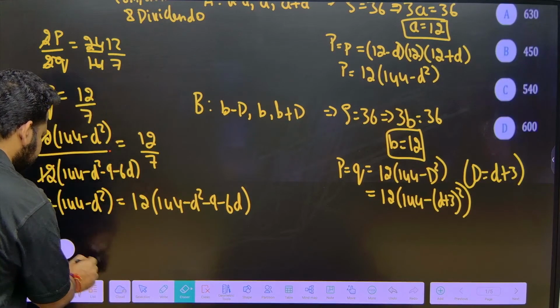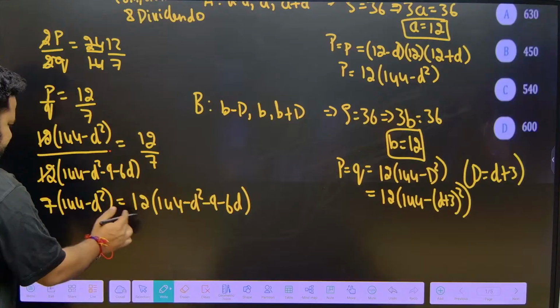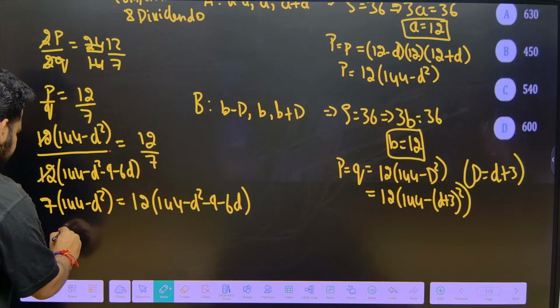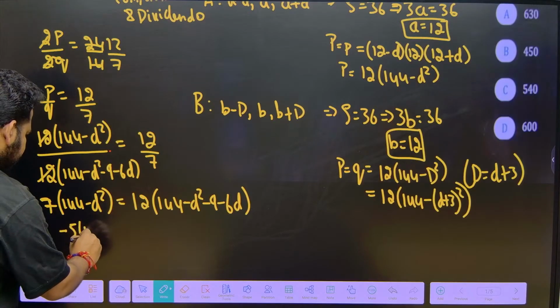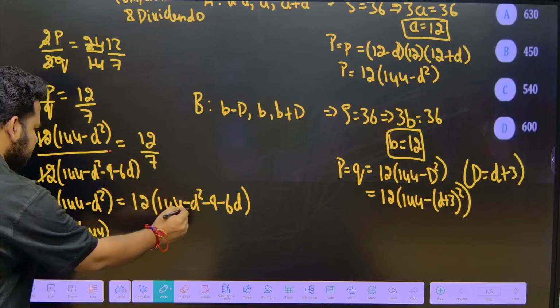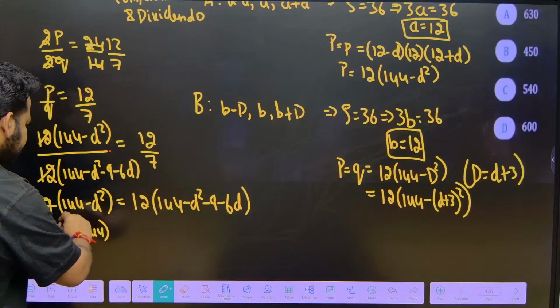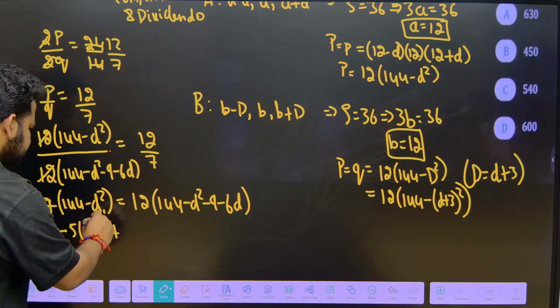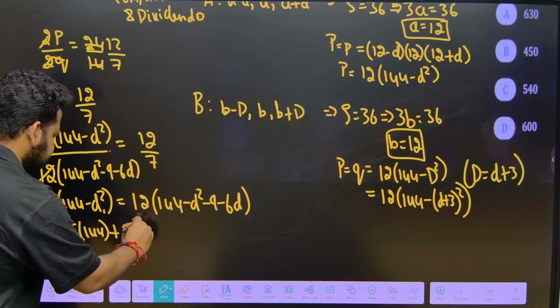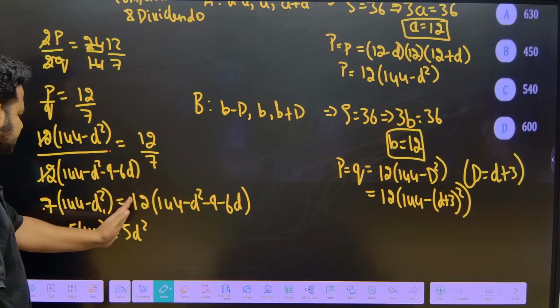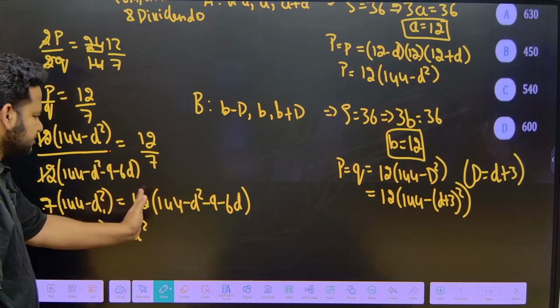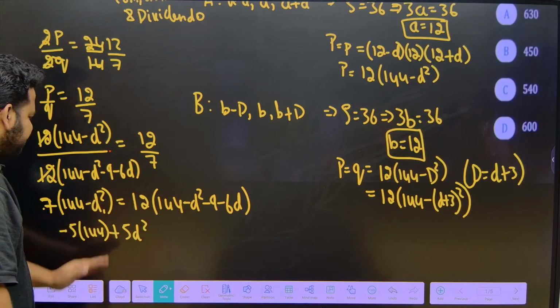Minus 5 into 144, and 12 into d square. If I bring it this side, it becomes minus 7d square, so this will become 12d square minus 7d square, 5d square.